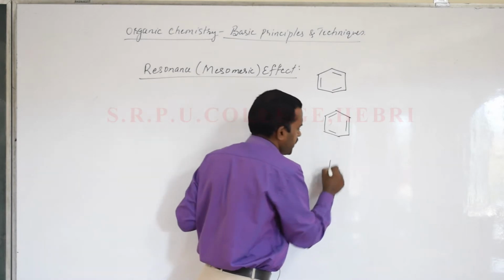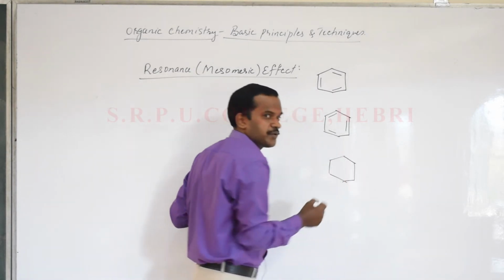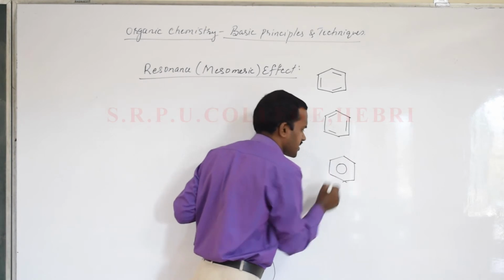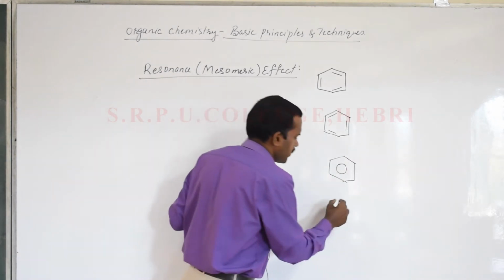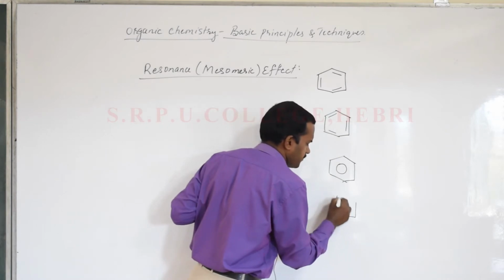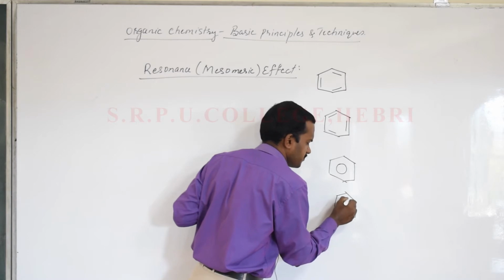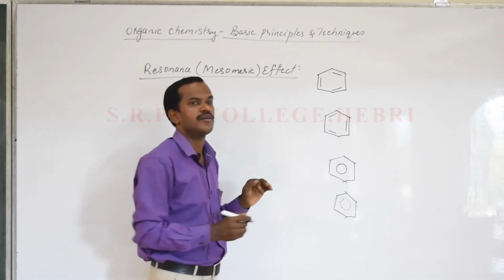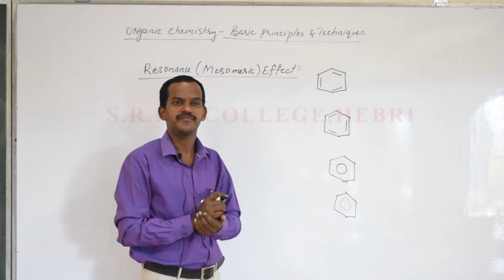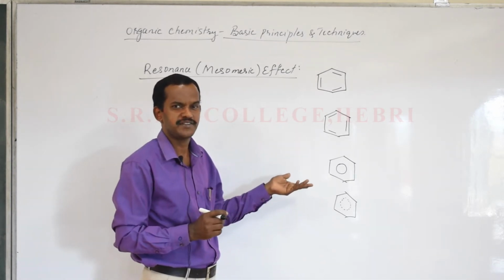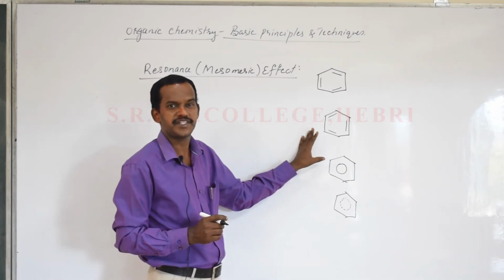I can write benzene in one more way, where I write a hexagonal ring and a circle inside it. And the last possibility, I can write benzene with a hexagonal ring and a dotted circle inside. Now my question to you: which is the correct form of benzene? You say all four are correct. Now why can we write more than one structure for benzene?